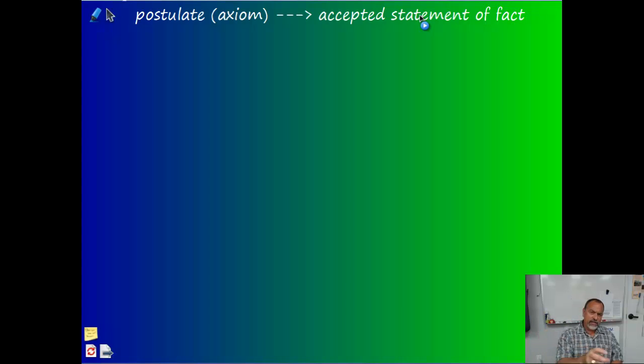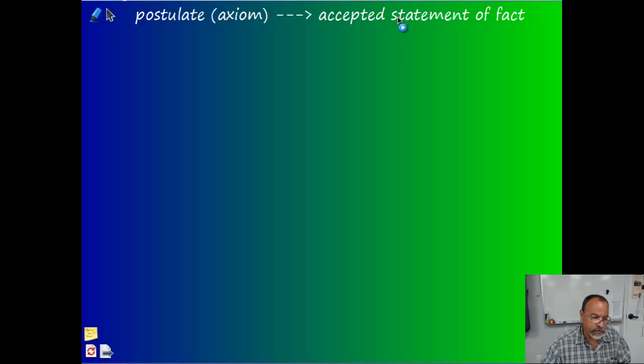But it all goes back to those 7 or 8 postulates that form the foundation of everything we know about geometry. We're going to look at 4 postulates that we accept as true, and throughout the year we'll use these postulates to help us prove something, and then use that to prove something else. We're going to build this whole geometry course based upon a few postulates, some of which we're going to look at right now.